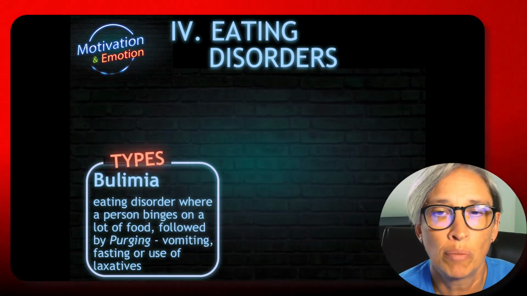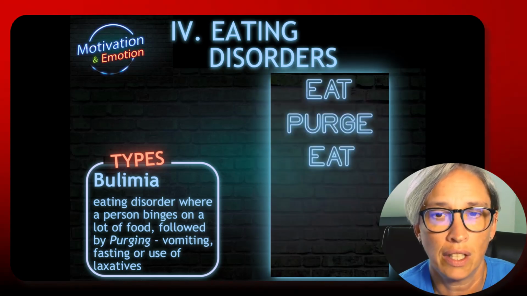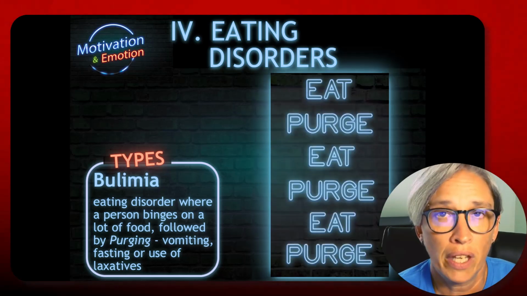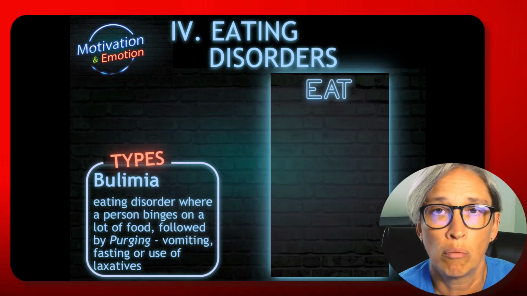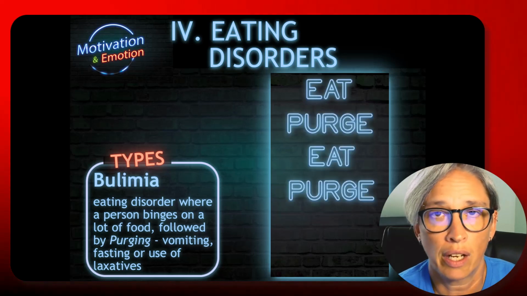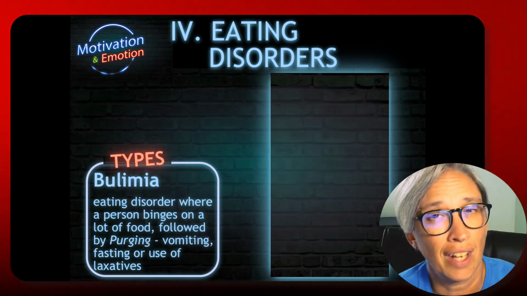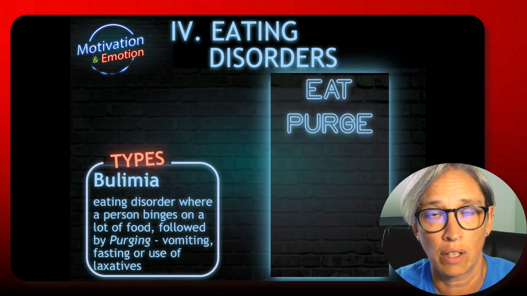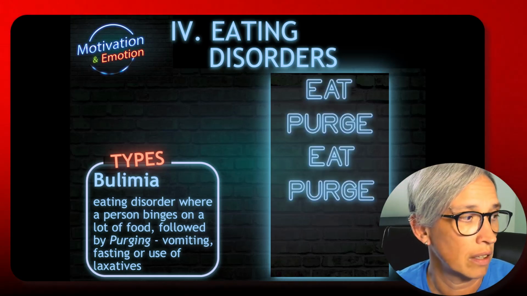People may appear skeletal, and it does influence more females than males. And we also have bulimia. Bulimia is an eating disorder where people binge and purge. So binging, eat a lot of calories, and then feel guilty and anxious over it, and so they have to get rid of it. That's the purging side of things.